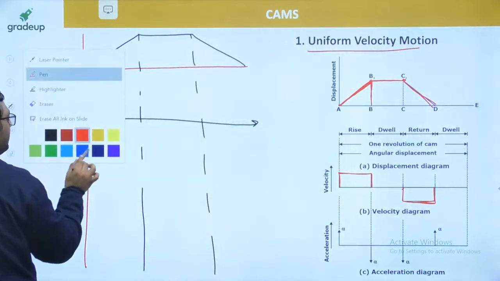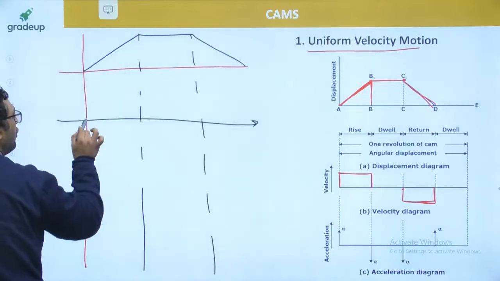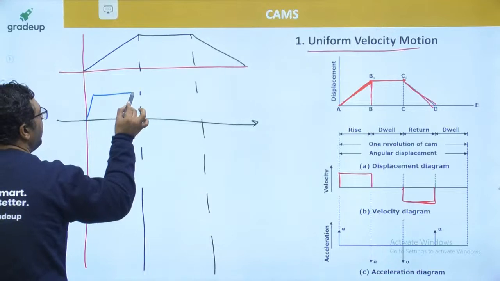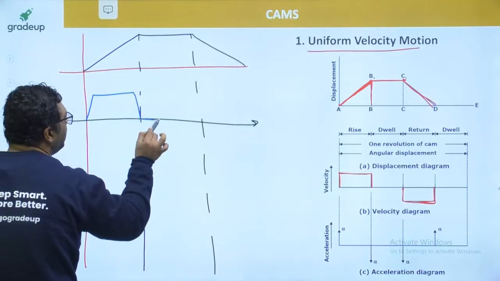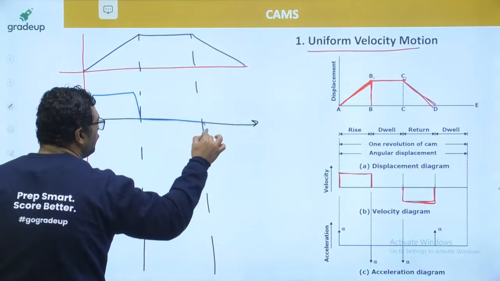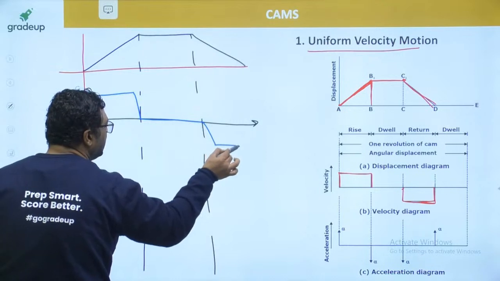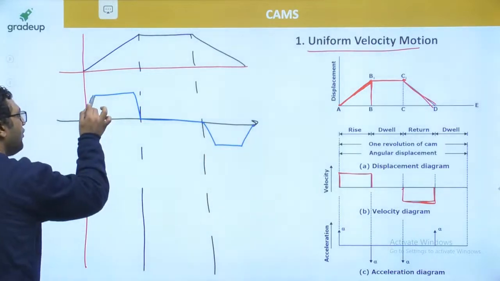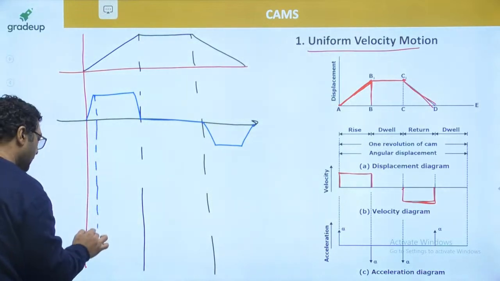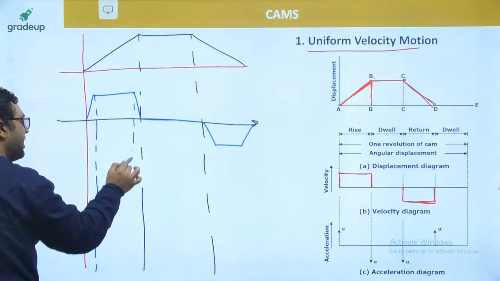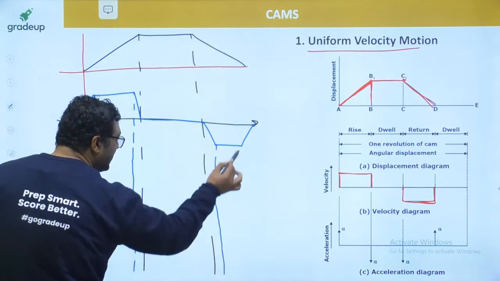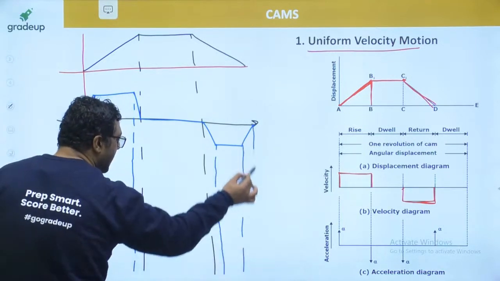It goes from 0 to 5 in some time, then remains constant, then 5 to 0 in some time, then remains 0, then 0 to minus 5 in some time, then stays at minus 5 for some time, then minus 5 to 0. So for a very short time at the start and at the end, velocity is changing.